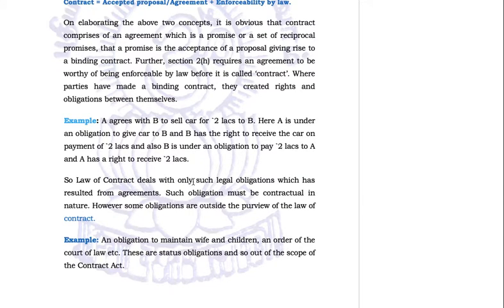So the law of contract deals with only such legal obligations which have resulted from agreement. Such obligation must be contractual in nature. However, some obligations are outside the purview of the law of contract. So there may be different types of agreements. It is not that the law of contract will enforce each and every agreement. It will enforce only limited agreements. Let's have an example.